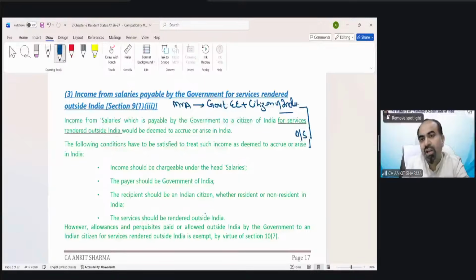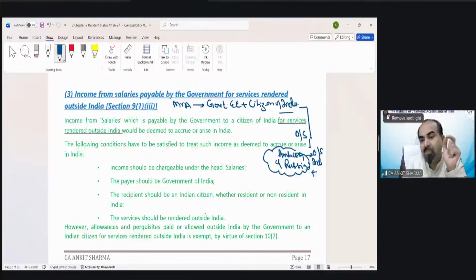Suppose he works outside India in the embassy of Russia. So technically, his working country is Russia. So he provides services outside India because he's appointed outside India.